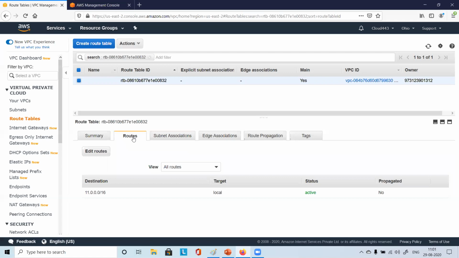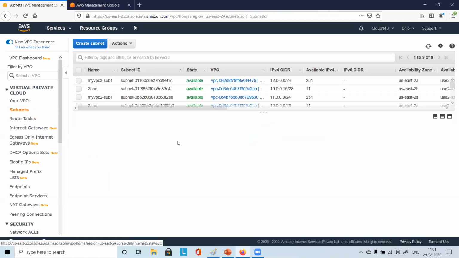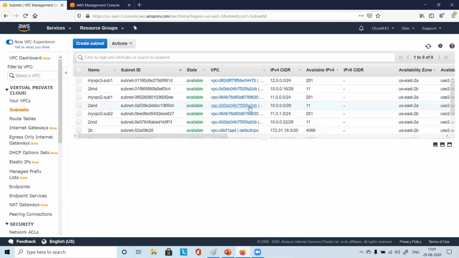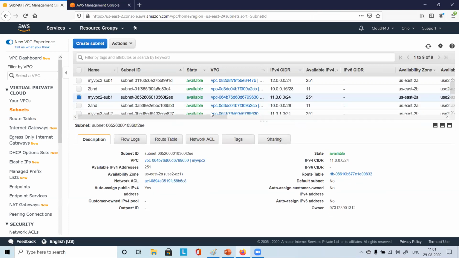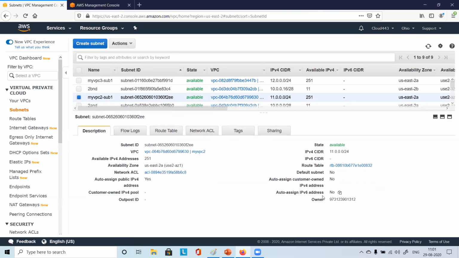Harish, how did you come here? Sorry. We went to the particular subnet. Because the route table names are not tagged properly, I just selected this my VPC2 subnet 1. In the description section you will see the route table.